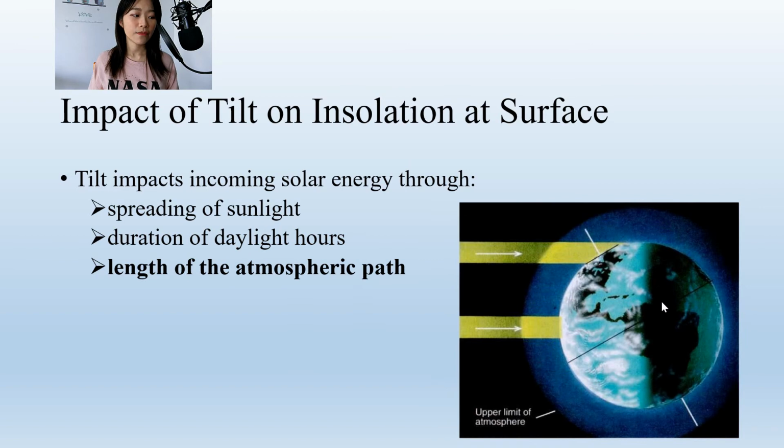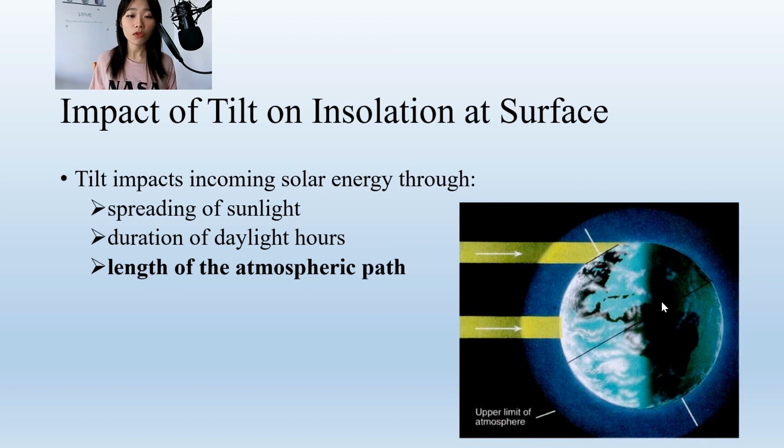And lastly, tilt also impacts incoming solar energy through the length of the atmospheric path. But this process is more complicated because the interaction of the sunlight and the atmosphere can involve absorption, reflection, and scattering.